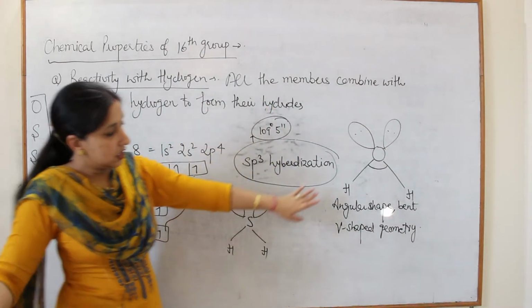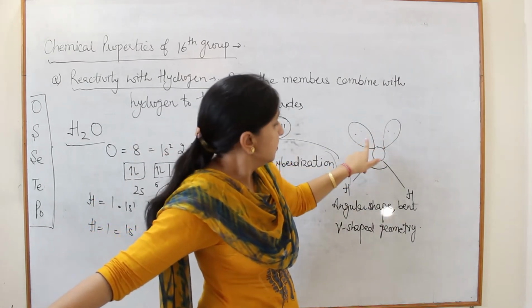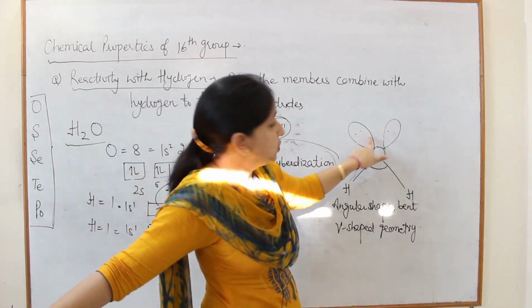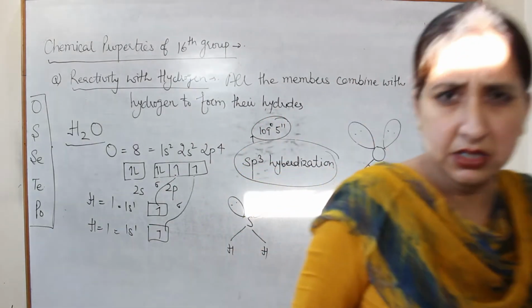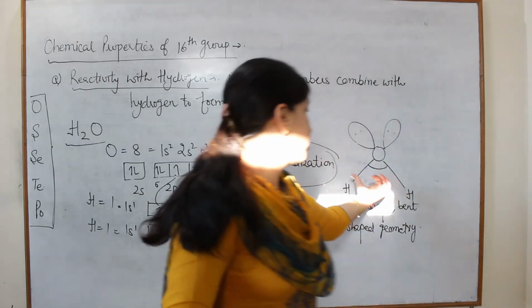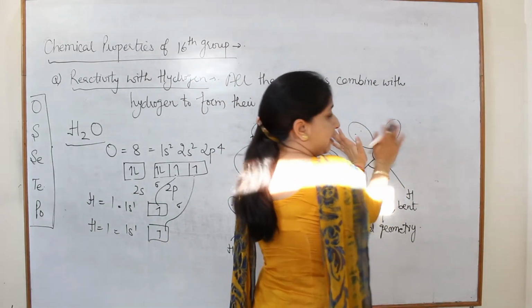But in case of water, there are two lone pairs. Because of the presence of these two lone pairs, it repels these two bond pairs.